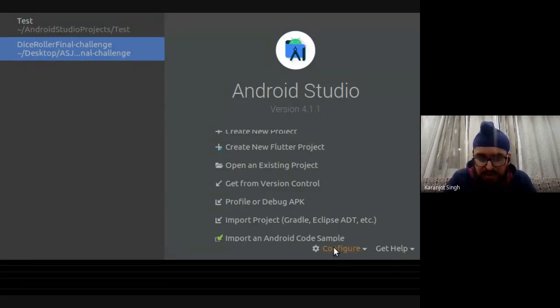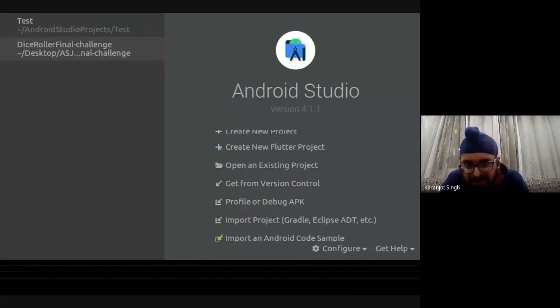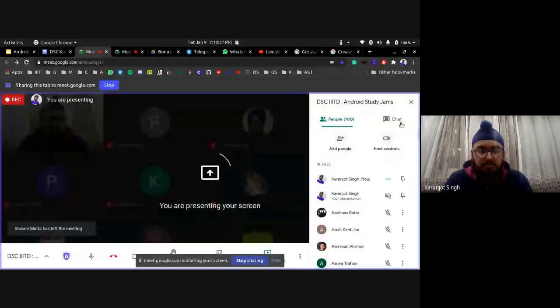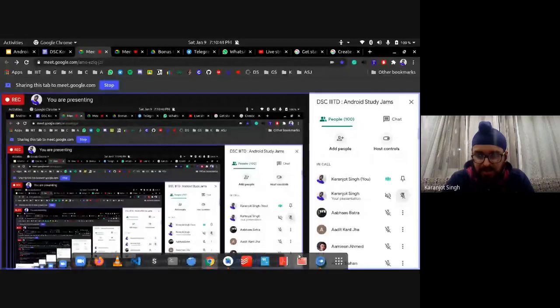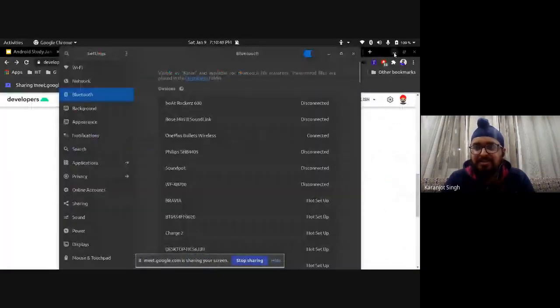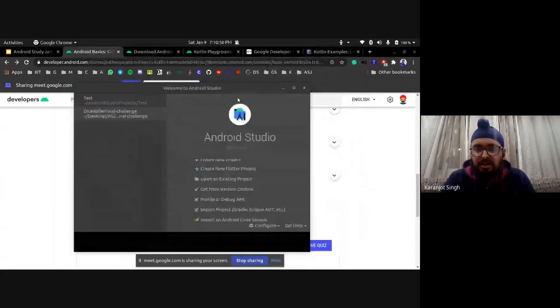So you can just click on configure. If you're a Linux user and you somehow installed it, you just have an option to show your desktop. Wait, I'll have to share my entire screen. Just a minute. I'll show my entire screen. Okay, I hope it's visible now and I'll pin it again. Mind the recursion, you'll get to know what it is. Right, so you're able to see my screen right now.